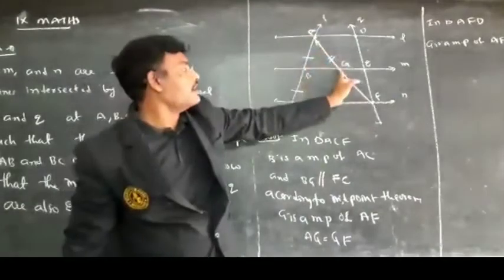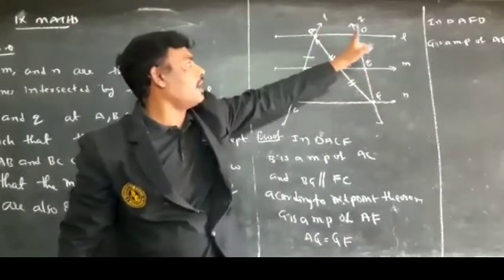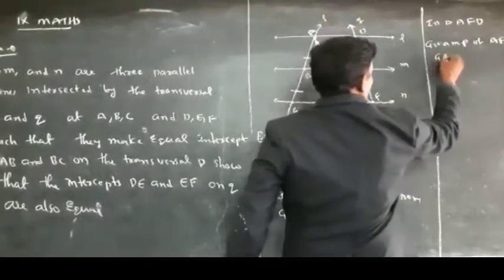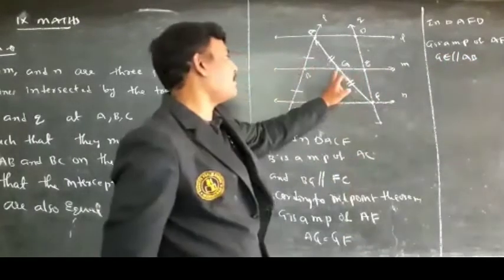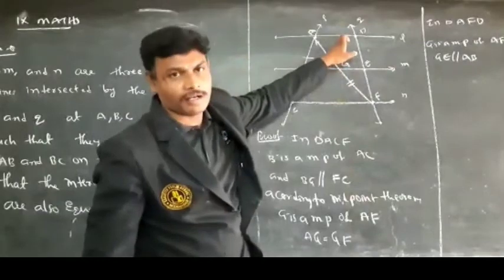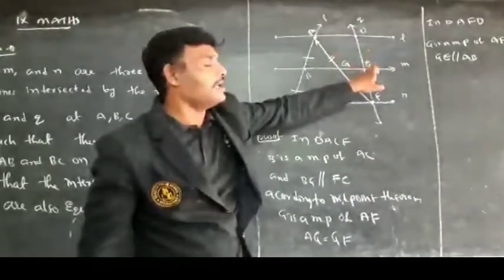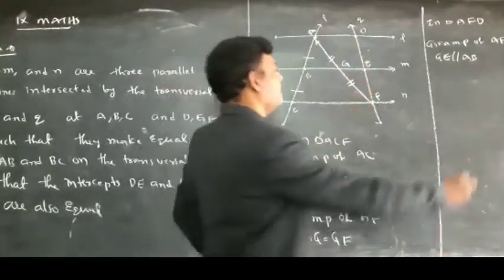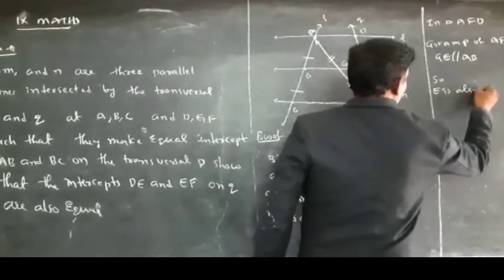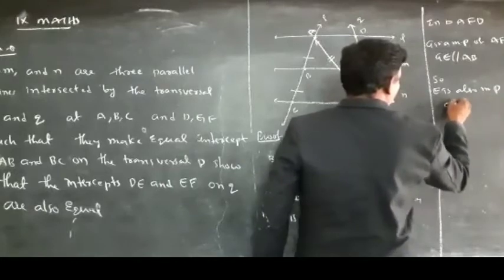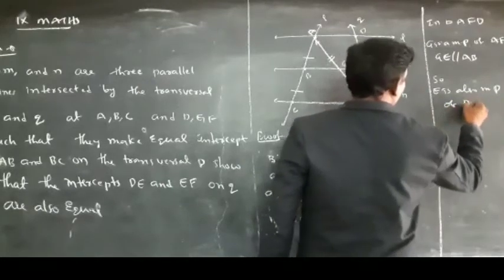It means GE is parallel to AD. See, G is a midpoint and these two lines are parallel. According to the midpoint theorem, E is also the midpoint of DF.